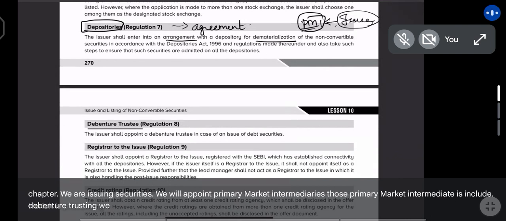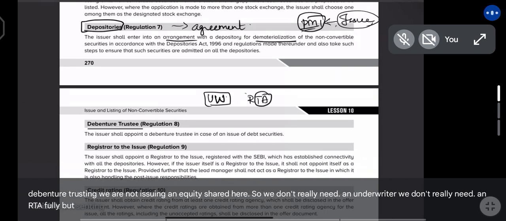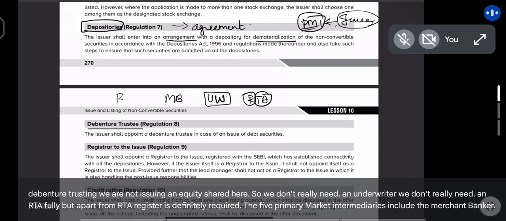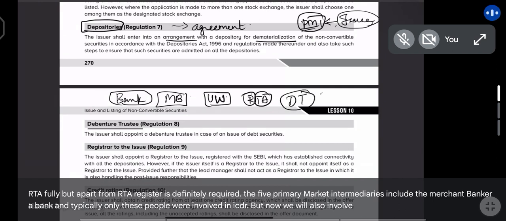We are not issuing an equity share here, so we don't really need an underwriter. We don't really need an RTA fully, but apart from RTA, registrar is definitely required. The primary market intermediaries include the merchant banker, a bank, and typically only these people were involved in ICDR. But now we will also involve debenture trustee.